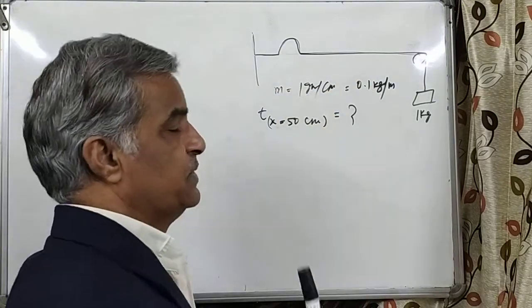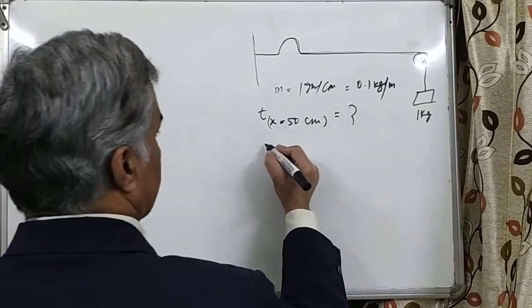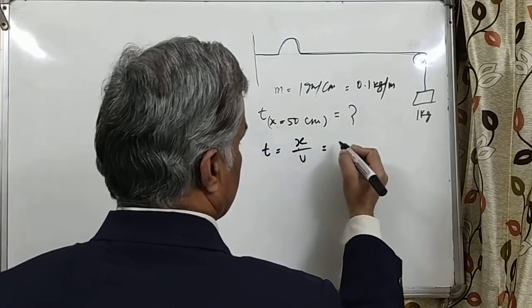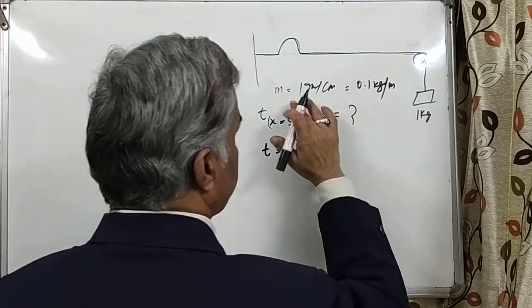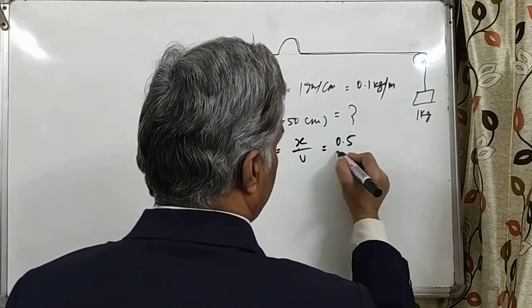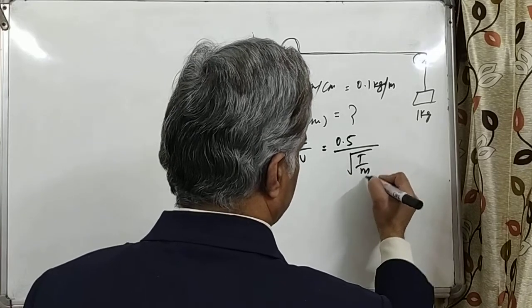1 gram per centimeter. So as you know, time t equals displacement upon velocity. Displacement is 50 centimeter, that is 0.5, upon velocity, root T by m.